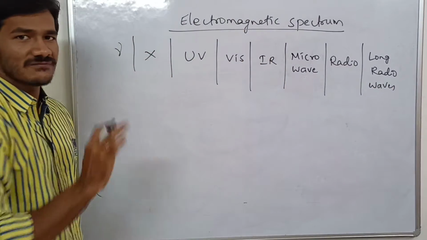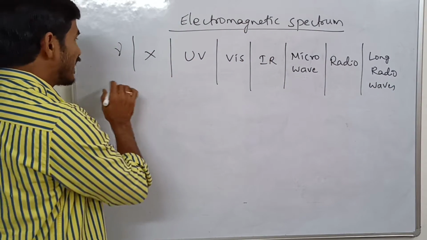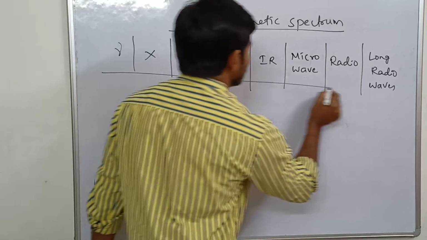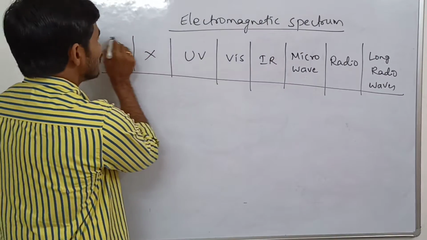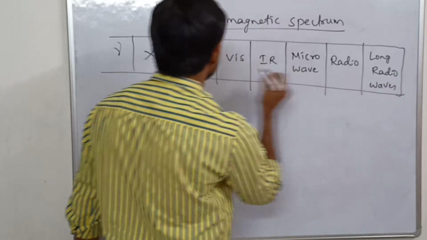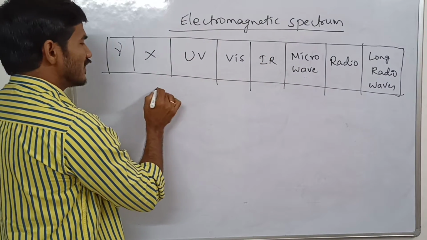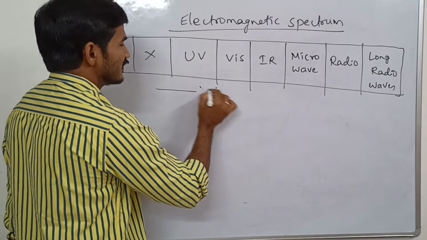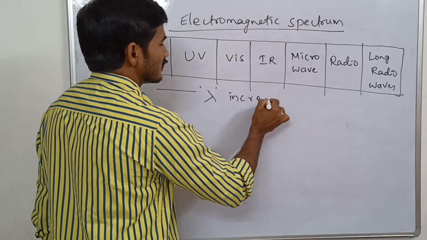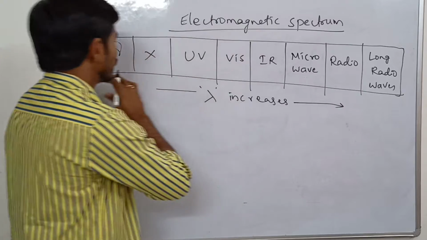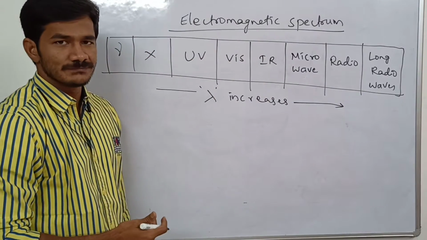I arranged all these electromagnetic radiations in increasing order of their wavelength, that is, the wavelength lambda increases from gamma to long radio waves.